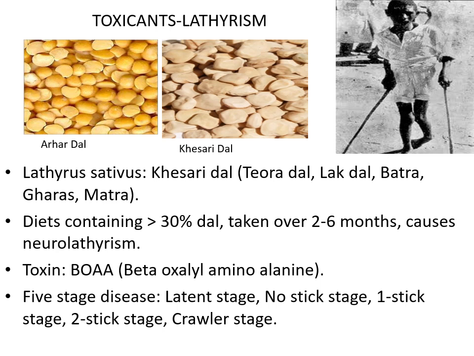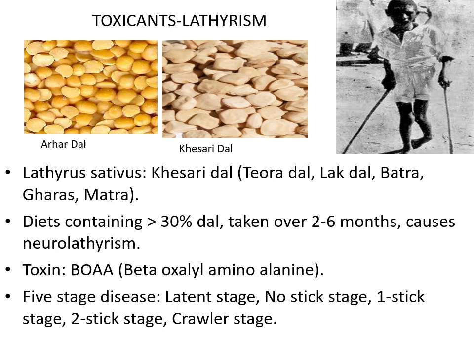Neurolathyrism is a crippling disease of the nervous system, and it leads to a spastic paralysis of the lower limbs, and usually affects adults who mainly have this kesari dal. If the diet contains more than 30% of this dal, and kesari dal is eaten for over 2 to 6 months, then it can cause neurolathyrism.